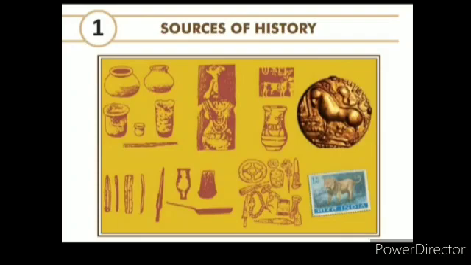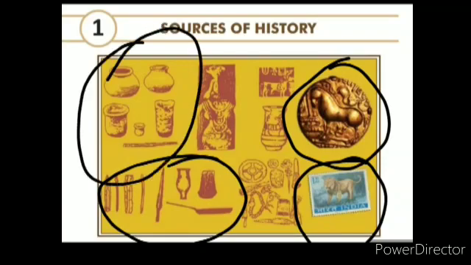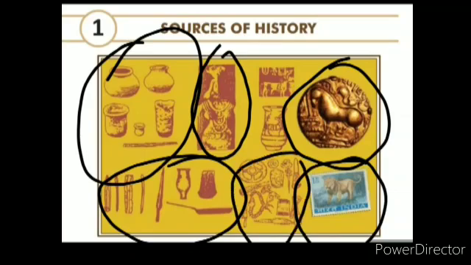You can see a stamp, a seal, some utensils which people used in ancient time, some vessels, an idol, and various other tools which give us information about our history. Whenever we need to understand our history, we need to understand these sources properly, right?